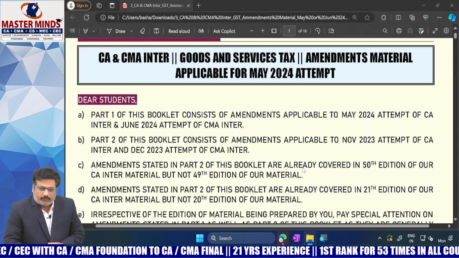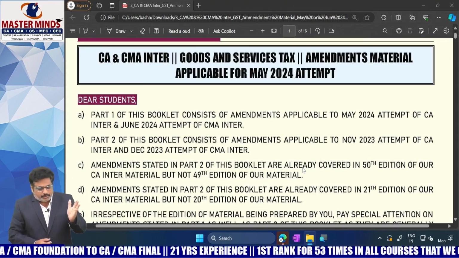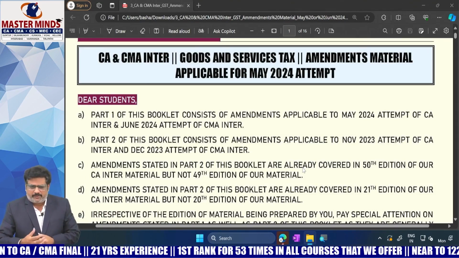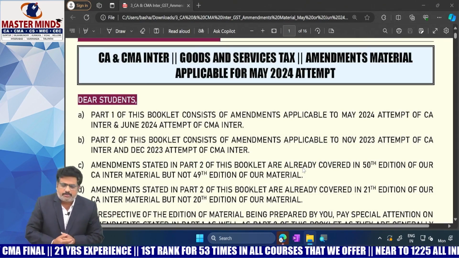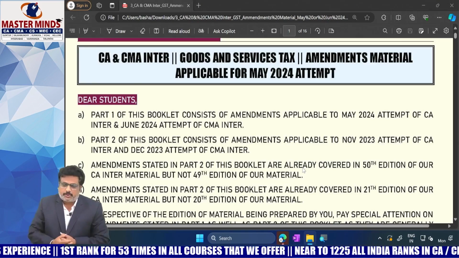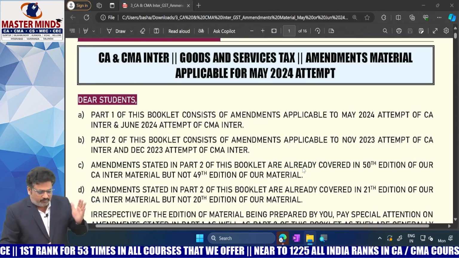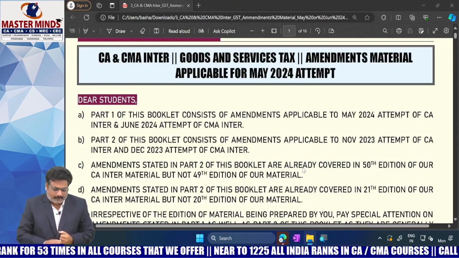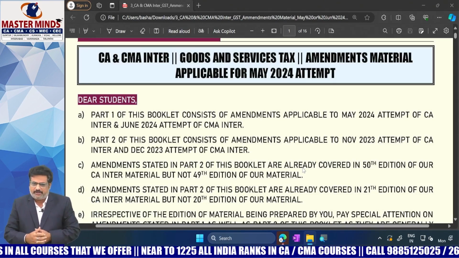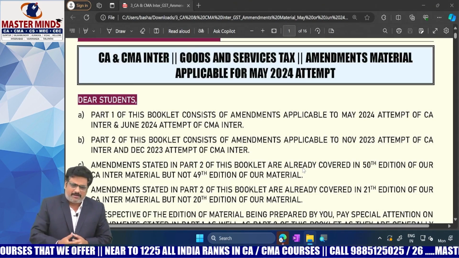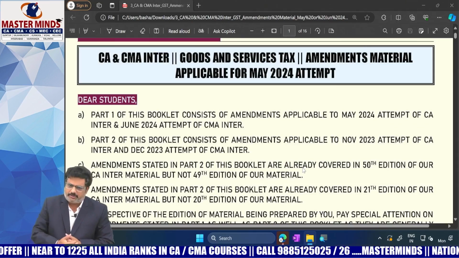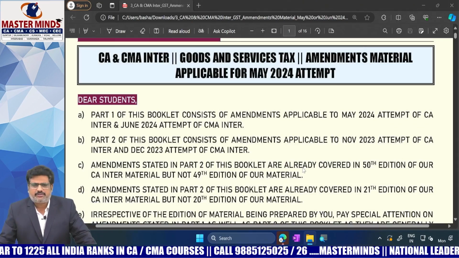So that's fine. From 1st May 2023 to 31st October 2023, whatever amendments came into scene, all those amendments are applicable for the May 2024 attempt also. So whatever amendments happened between 1st May 2023 and 31st October 2023 are incorporated in this material. And along with that, previous attempt amendments are also included as a precautionary measure.